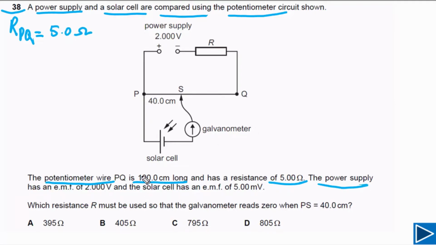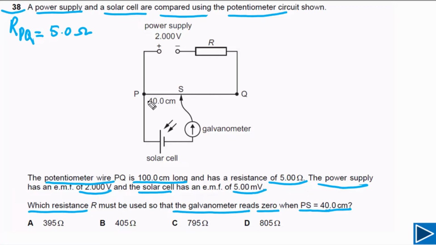The power supply has an EMF of 2.0 volts and the solar cell has an EMF of 5.0 millivolts. We need to find out which resistance must be used so that the galvanometer reads 0 when PS is equal to 40 centimeters. Now let's try to answer this one step by step. First of all, we need to find out the potential difference across PQ.